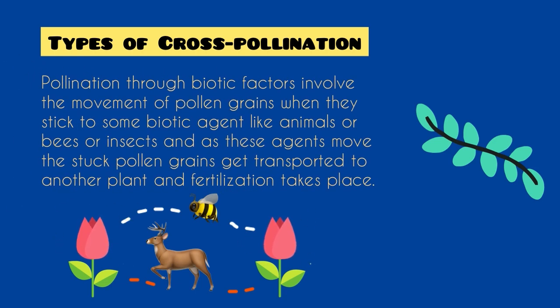Pollination through biotic factors involves the movement of pollen grains when they stick to biotic agents like animals, bees, or insects, and as these agents move, the stuck pollen grains get transported to another plant and fertilization takes place.